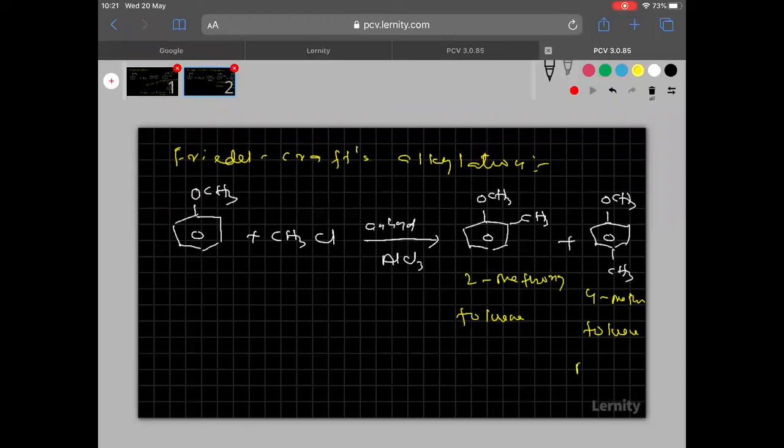Remember everyone, para is the major and ortho is the minor. Followed? 2-methoxytoluene, 4-methoxytoluene. Ortho is the minor product, para is the major product. Hope you are able to understand this one.